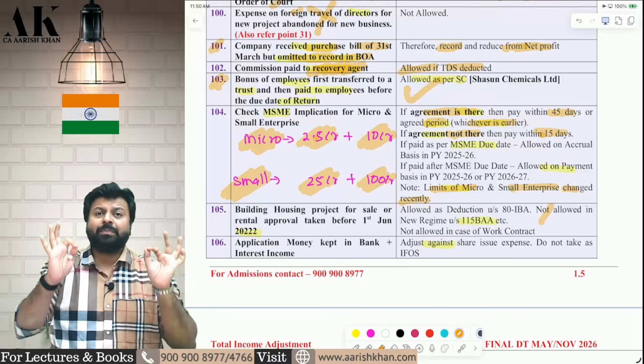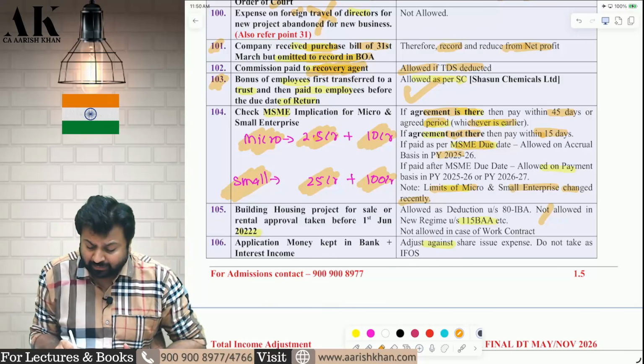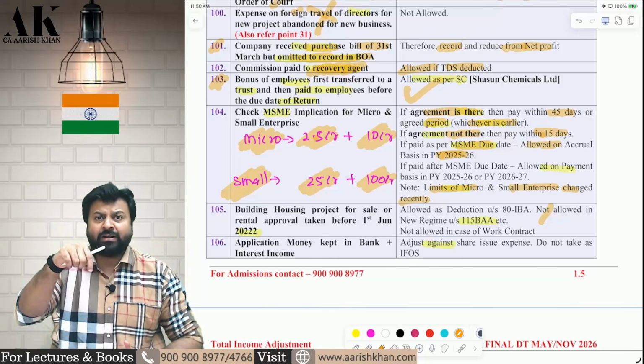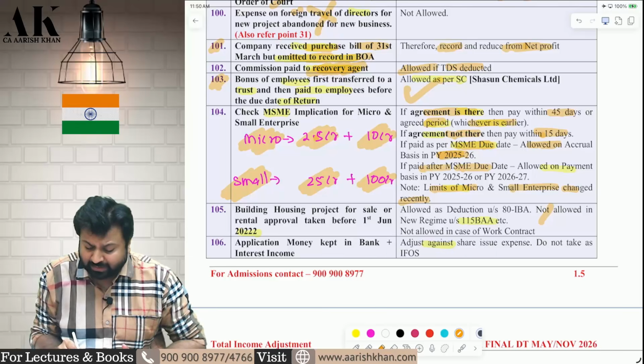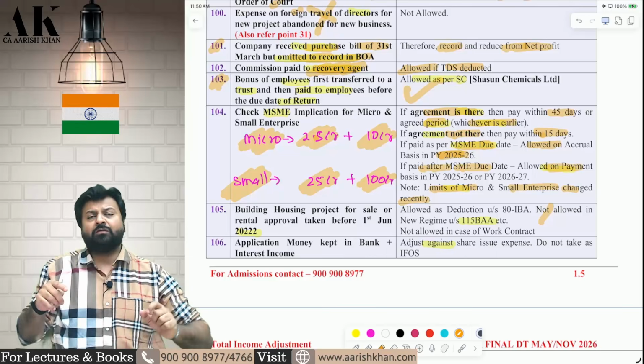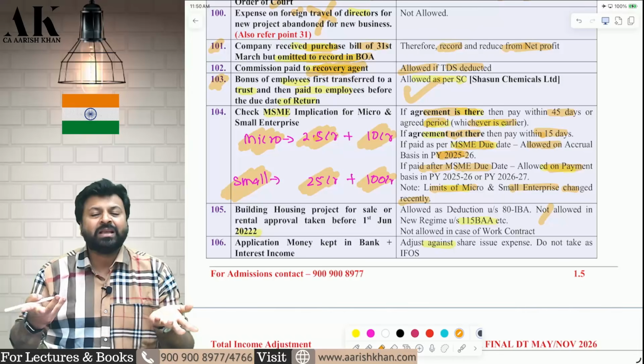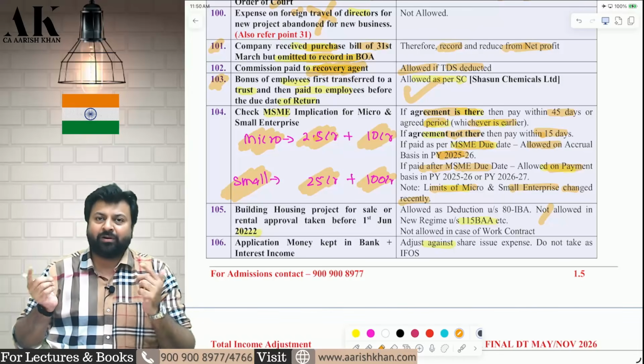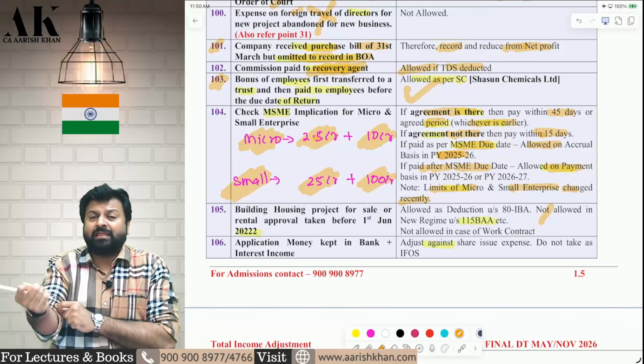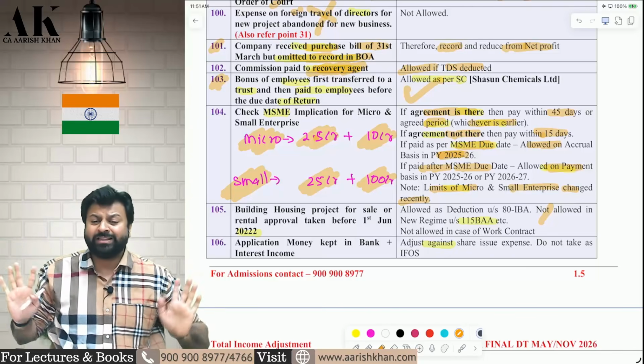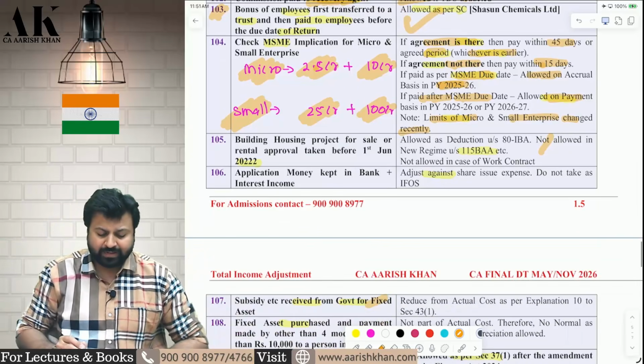Now, if you make the payment as per the MSME due date, then it will be allowed on accrual basis in the current year 25-26 only. But if you make the payment after the due date, then it will be allowed on payment basis. Now, fortunately, the payment can be in the same year also. If the payment is made in the same year, then it will be allowed in the same year. But if the payment is in April, then it will be allowed in the next year. It will not be allowed in the current year. Be very careful. Okay. Next one.